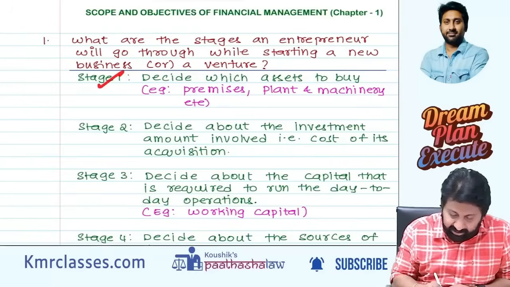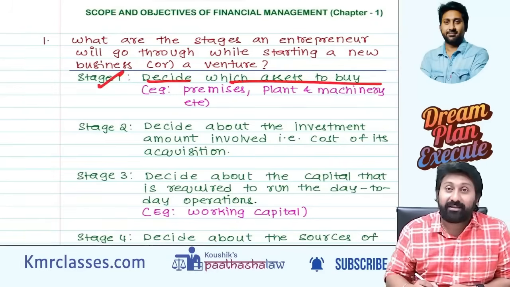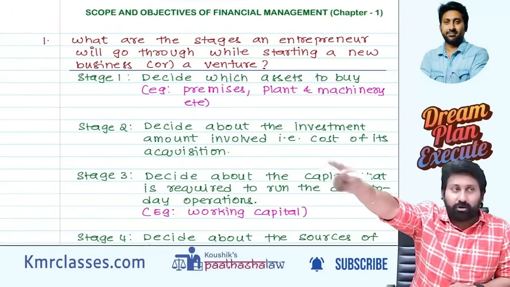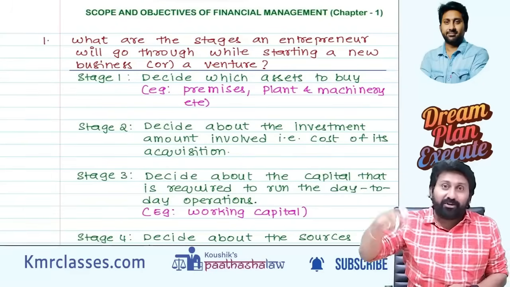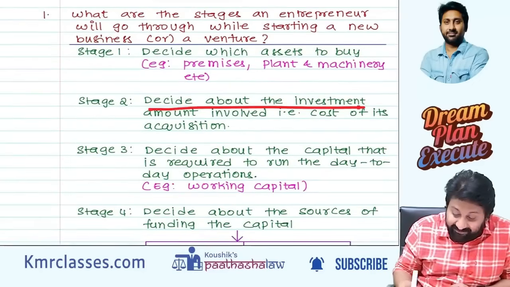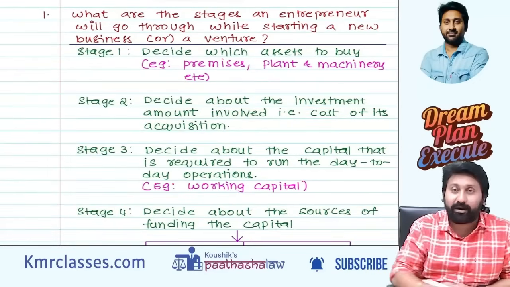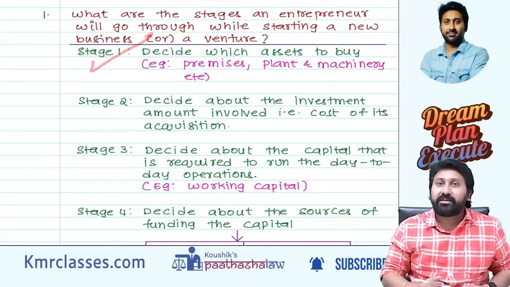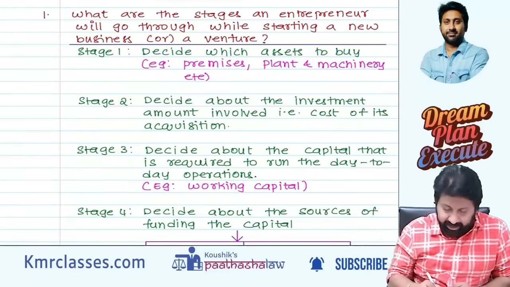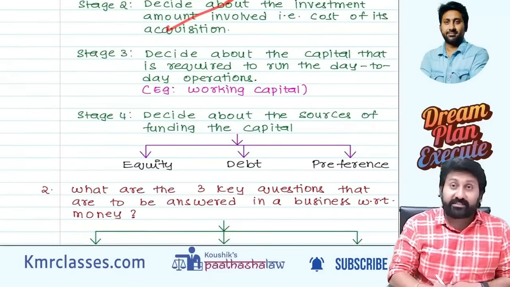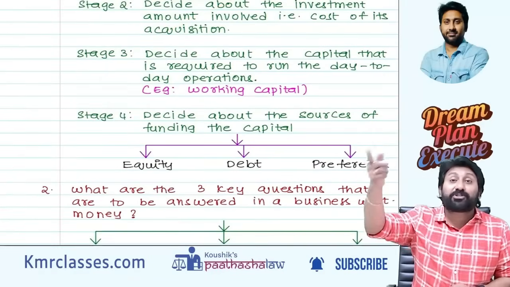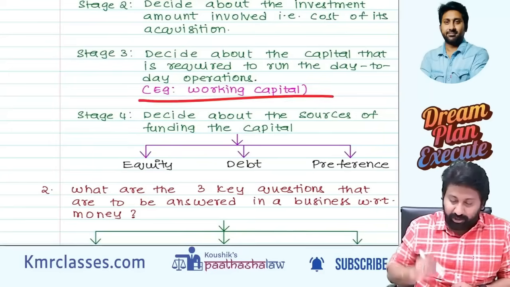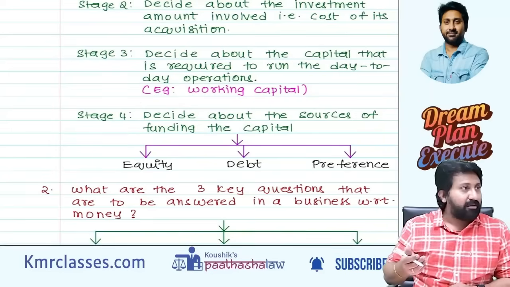See, stage 1, decide which assets to buy. First you target, I wanted to buy this. Okay, this costs 1 crore. So take a 1 crore loan and then you buy. Decide about the investment amount involved. Sir, I wanted to buy this building. Okay, stage 1 completed. Stage 2, how much is the cost of this building? That's the second stage. Next, third stage, that much amount you first need to finance. Decide about the capital that is required to run the day-to-day activity, also called working capital.